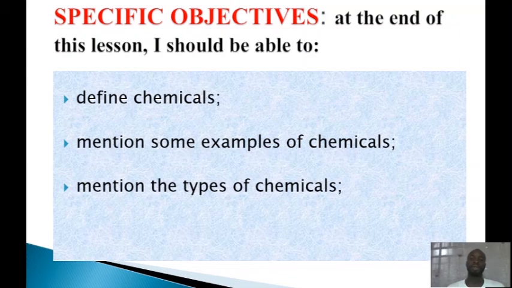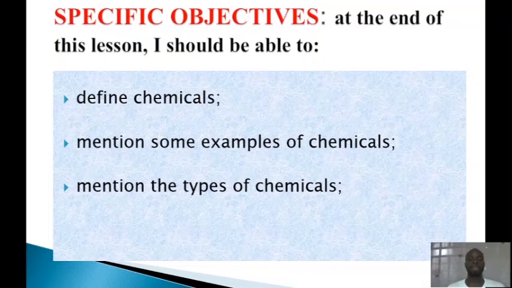By the grace of God, these are our objectives for this lesson, and I believe that you pay attention as you bring out your pen and your papers to jot down some salient points.